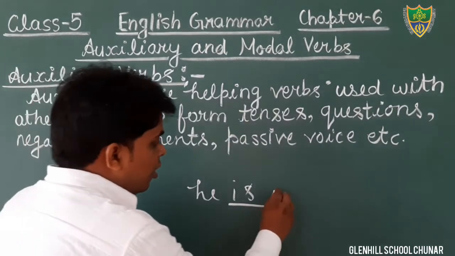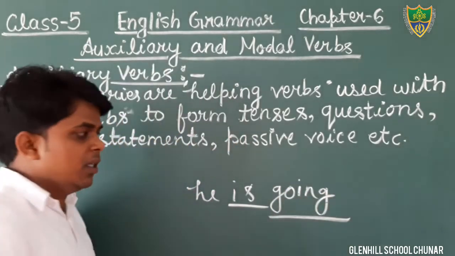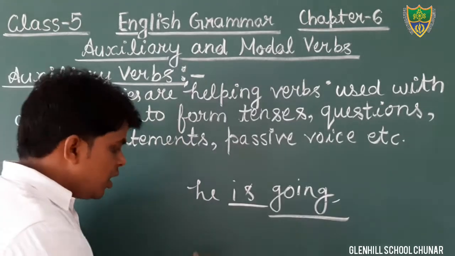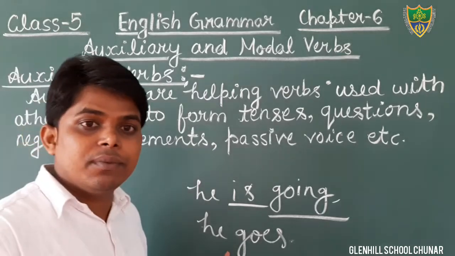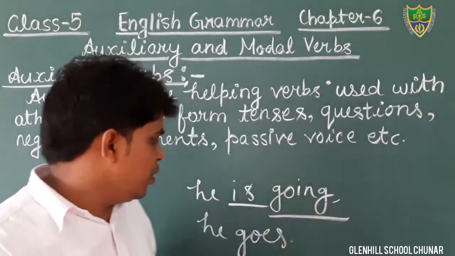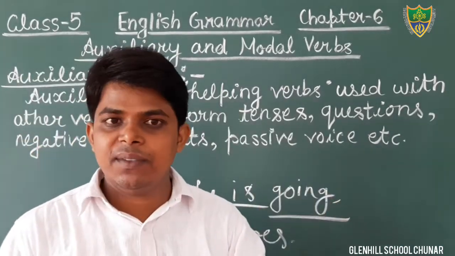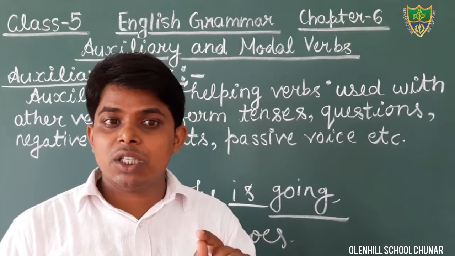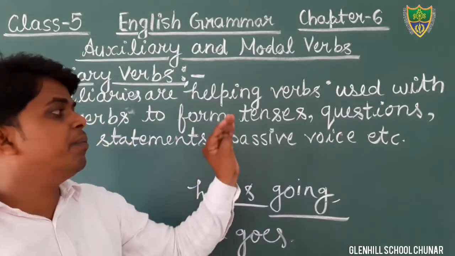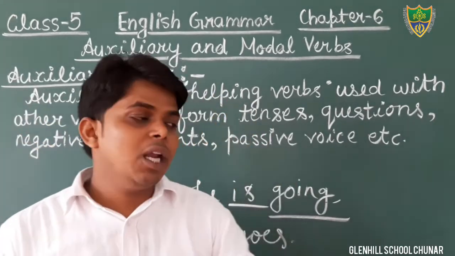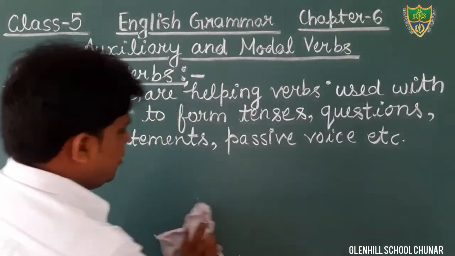And we can say here, he is going. Here that is main verb. It means here sometimes we also write he goes. Here there is no helping verb. It means main verb can be used without helping verb, but helping verb cannot be used without main verb. Okay? It is necessary to know. You should know that main verb can be used without helping verb and helping verb cannot be used without main verb.